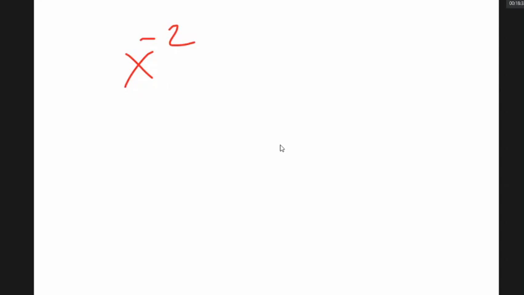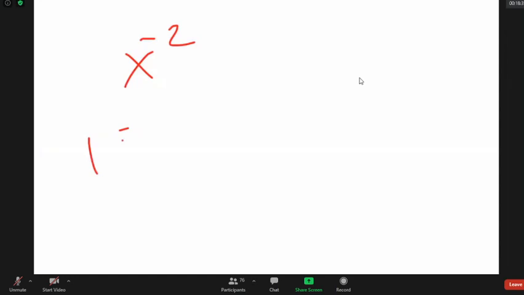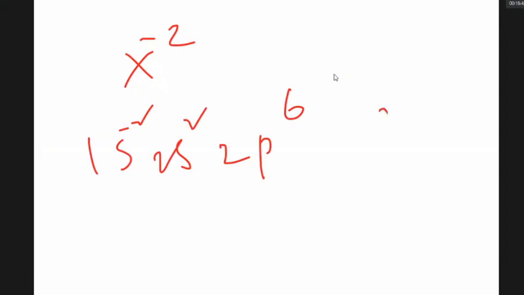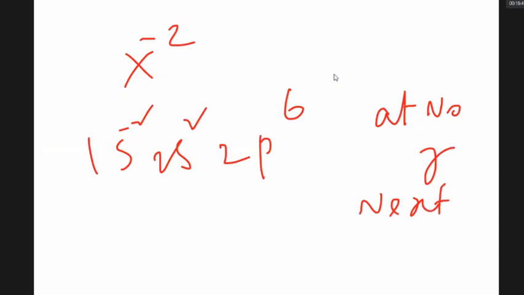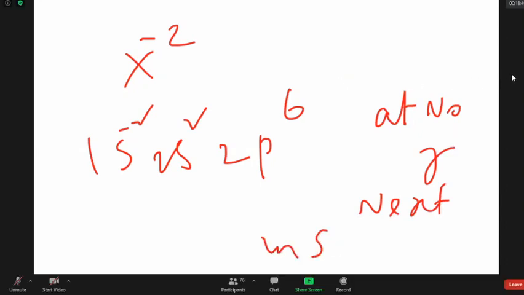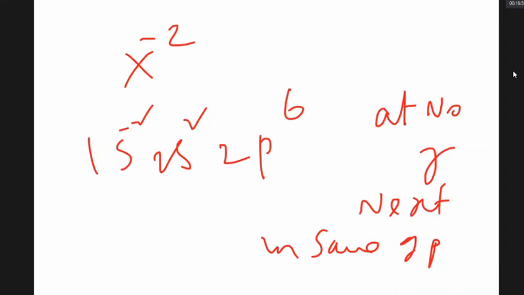X minus 2 configuration is 1s2, 2s2, 2p6. What is the atomic number of the next element in the same group? Simple question. The number of electrons X minus 2 has is 10. So X has 8. Next element is 16. This is one model we have done.